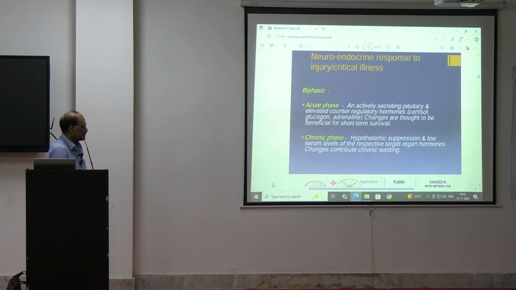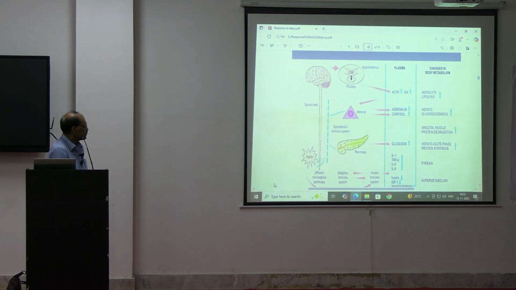Then comes the chronic phase. After 48 hours, the patient may be having the chronic phase. What will be there? Hypothalamic suppression will be there, and low serum levels of the respective target organ hormones. These changes contribute to chronic wasting. Acute wasting is there, and chronic wasting also. Our muscle mass will be breaking down, so the patient's body will be lean and thin. He loses weight. So this is seen in the chronic phase. Next, this is a picture showing it.